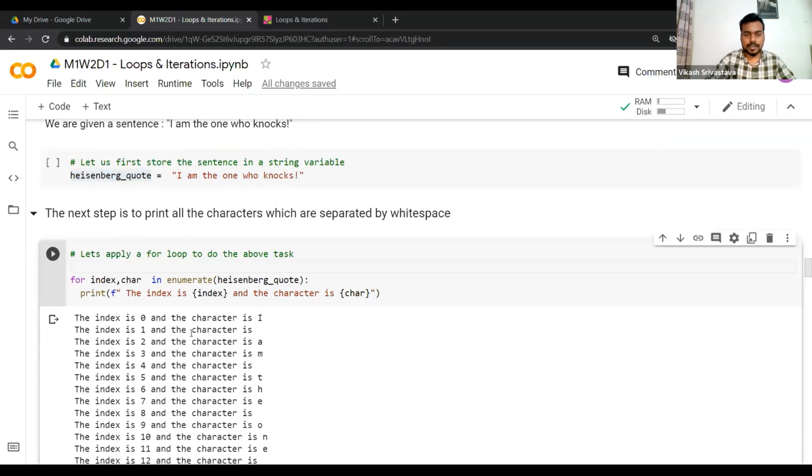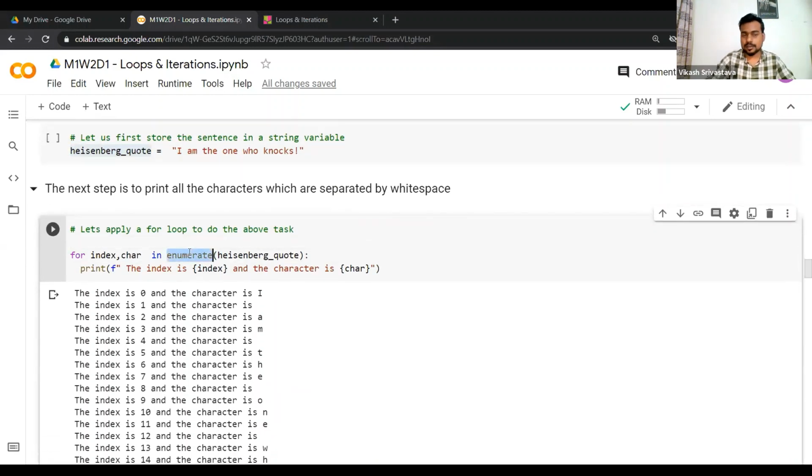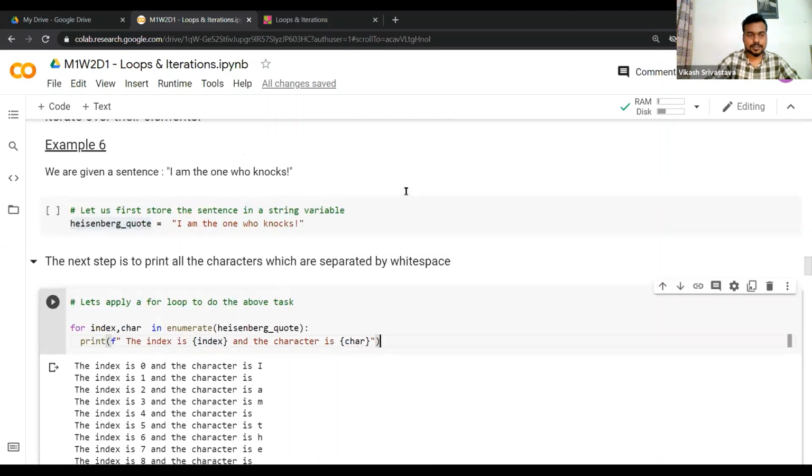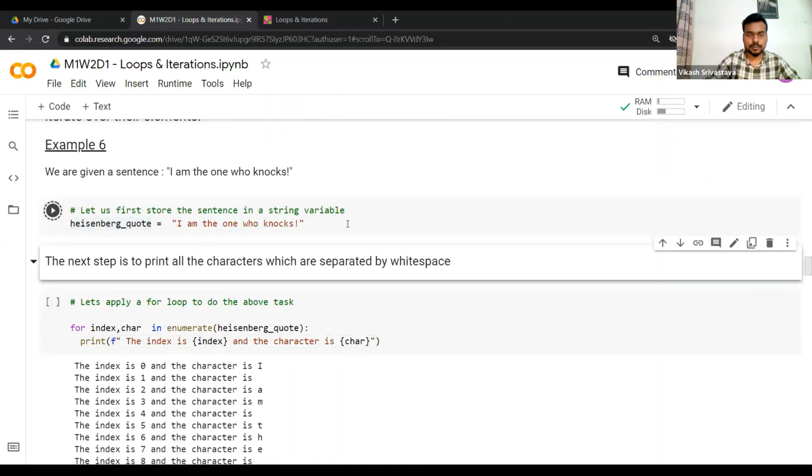Now I can use the enumerate function, because using enumerate we can access not only the value but also the index. So I'll write something like for index, char in enumerate, and then I'll pass my string here. Let's try to run this by executing this cell.